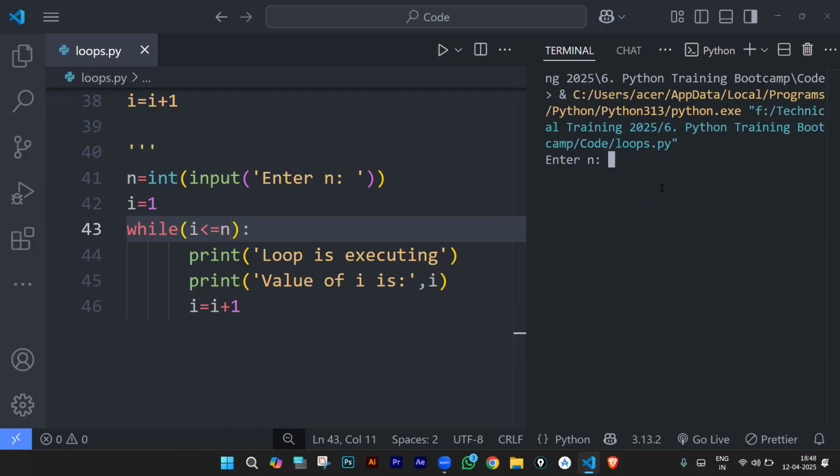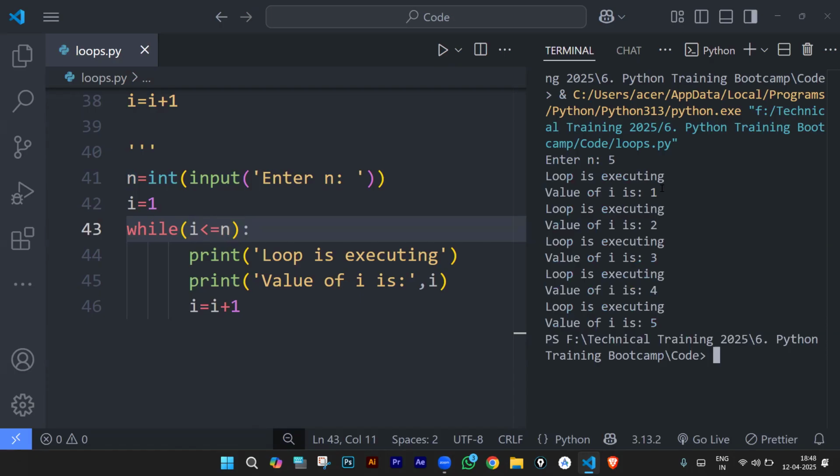Now enter n. Let us enter n value as 5. So how many times will the loop execute? You see, we are getting two statements that are repeated continuously on the screen. Loop is executing is the first line, value of I is 1. Again, loop is executing, value of I is 2. Again, loop is executing, I 3, 4, 5, and it is going to stop.